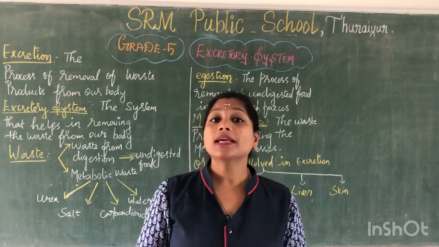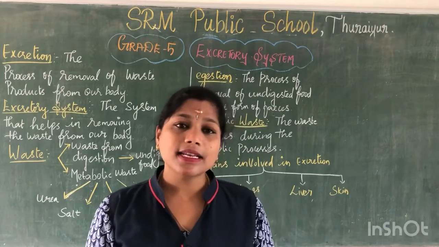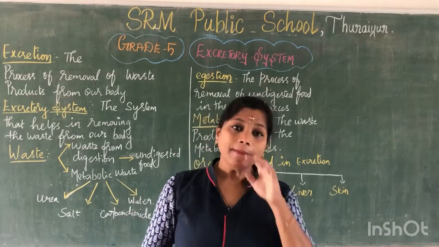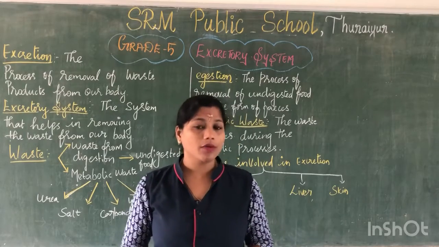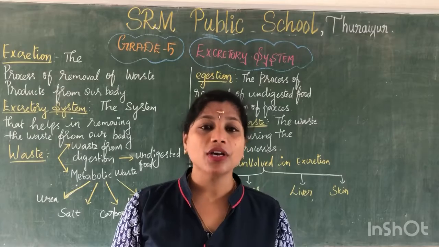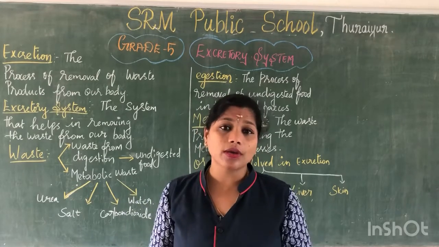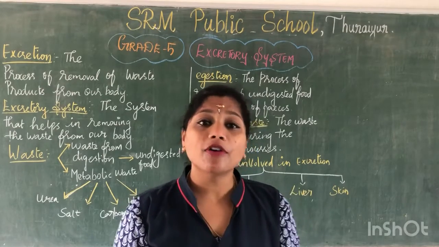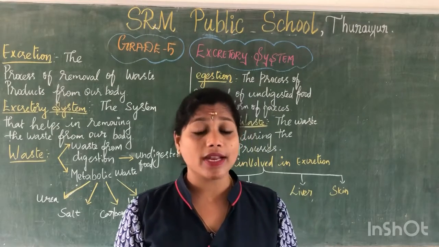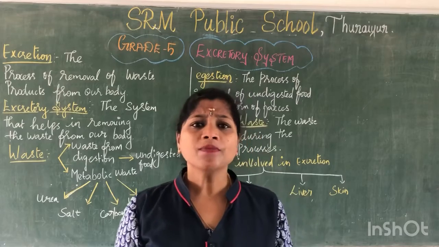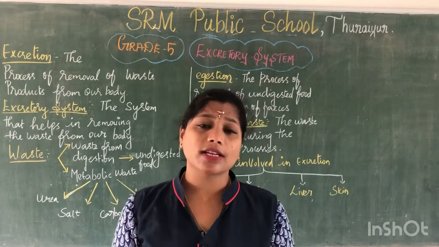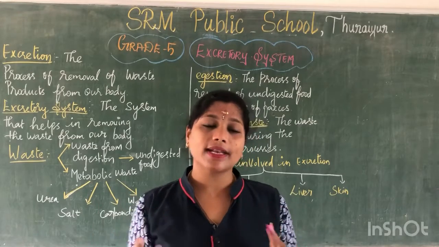Clear all of you? Next is the skin. Skin is the largest organ of our body. It maintains our body temperature and makes us cool. The skin has a number of pores. Through that, what do we get? We get sweat when we do a heavy workout or some muscular activities, right?